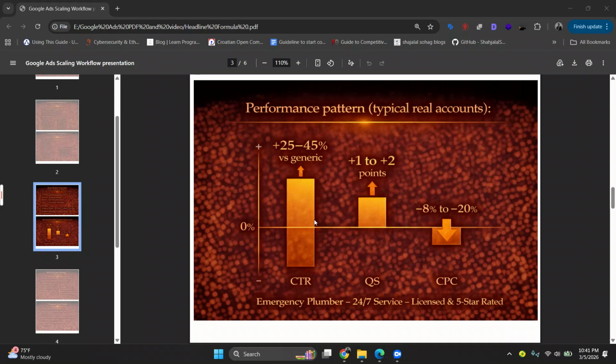Medical industries depend heavily on trust signals. Another example is roofing: roof leak repair, same day fix, licensed and insured. Here, urgency plus safety. And also an example for a Google Ads agency.